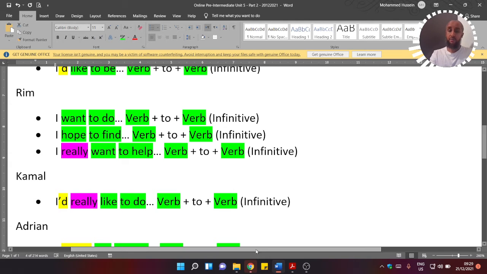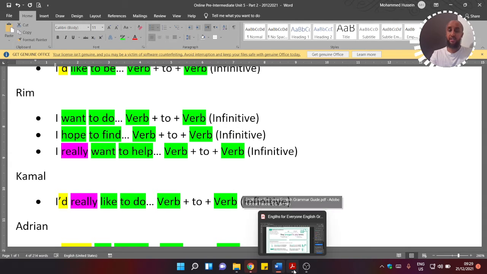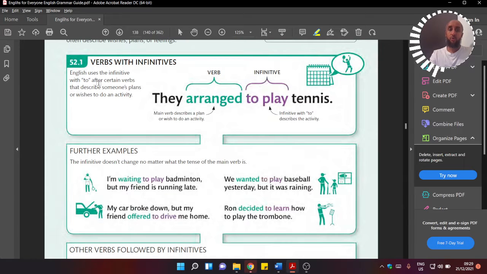Let me bring to your attention a book that I like to use quite a lot for my references, called English for Everyone. Let's read this together. Let's highlight this. Here it says English uses the infinitive with to, like here, to play. This is the infinitive to, so to plus infinitive.